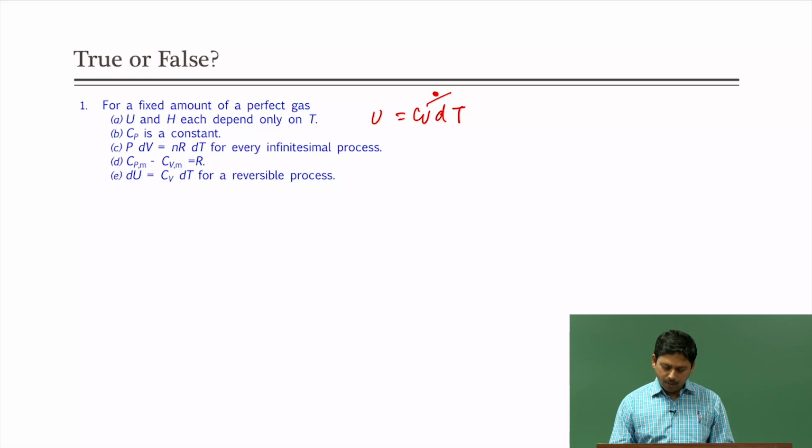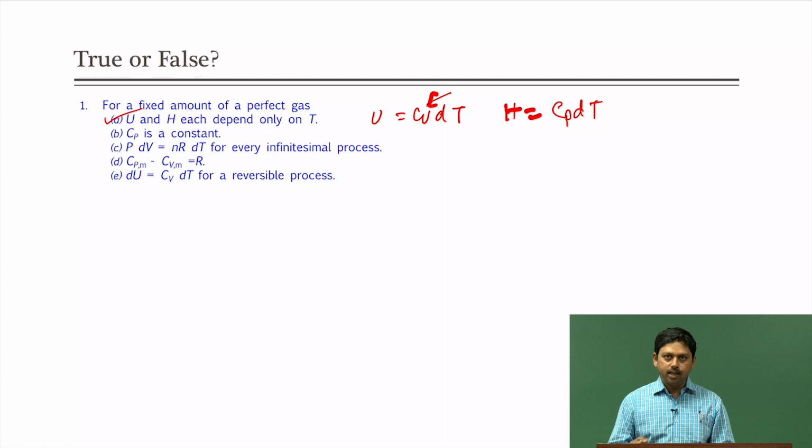So, U only depends on temperature, and dH is nothing but Cp dT, and we know that Cp is nothing but Cv plus R. So, for an ideal gas Cp also will not depend on temperature, and therefore H will only depend on temperature. So, this first one is true.